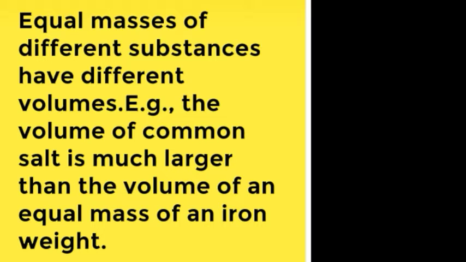So volume is the space occupied by the object. So the volume of common salt is more than the volume of iron weight, even though both have equal masses. So equal masses of different substances have different volumes.